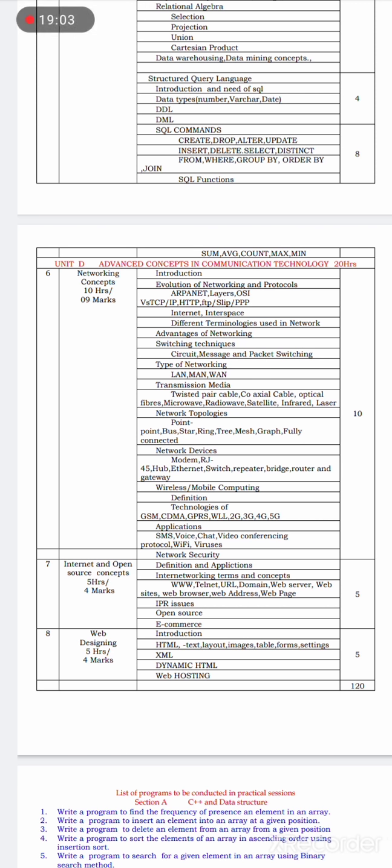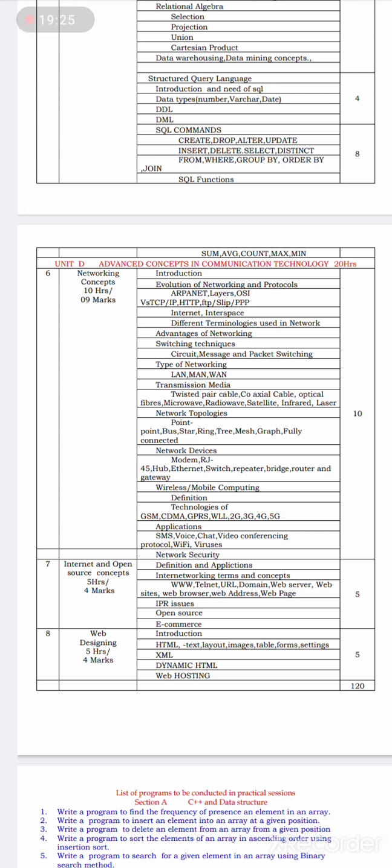In this we are going to study network concepts, internet and web designing. In the first chapter of unit D, or unit 4, we are studying networking concepts.